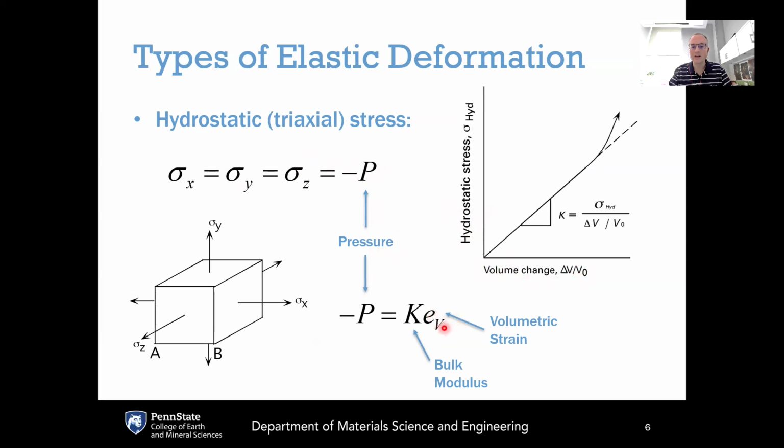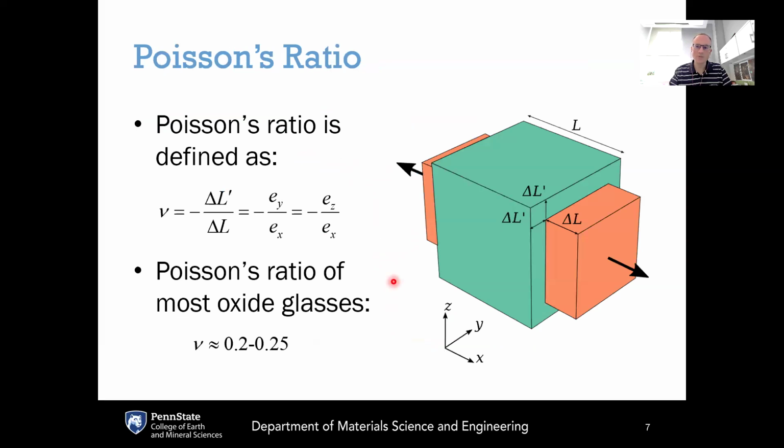volumetric strain, E sub V, that constant of proportionality is the bulk modulus of the material, which here is labeled as a capital K. There's one more elastic property that we care about in glasses, and that is Poisson's ratio. Poisson's ratio nu is defined as being minus the change of length of a material along an orthogonal direction to an applied uniaxial stress divided by the change of length along that direction.